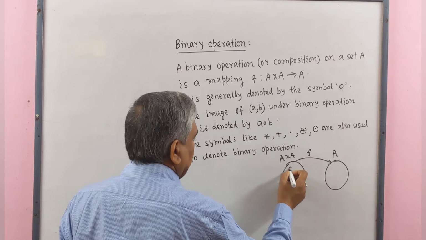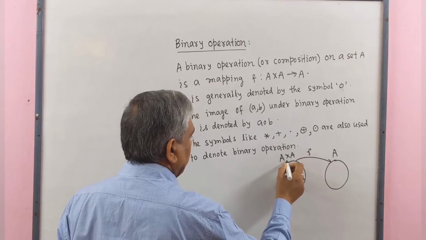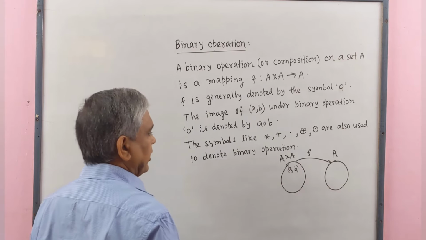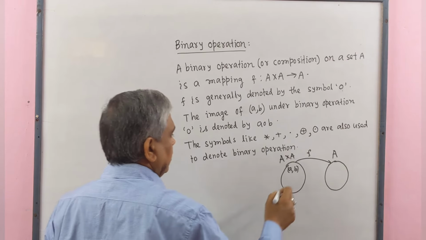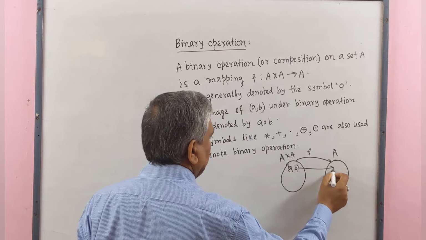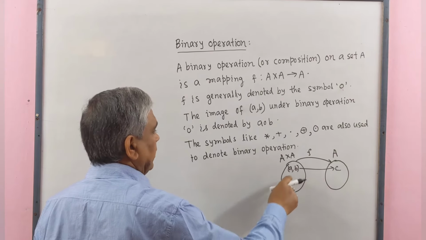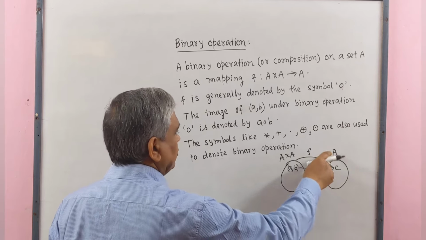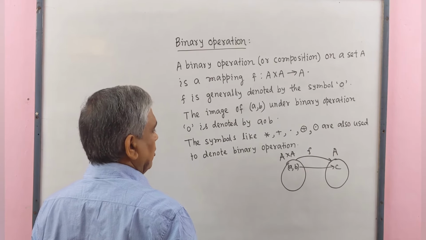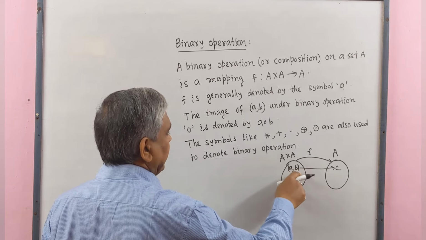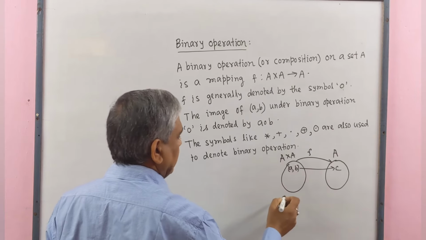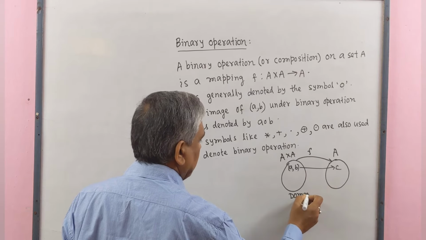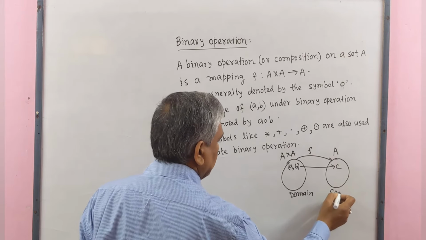Here, if the element of the domain is of the form ordered pair (a, b), then the image will be c. Here a, b, c all belong to A. Ordered pair (a, b) belongs to A cross A, and this is the domain, and this is the codomain.